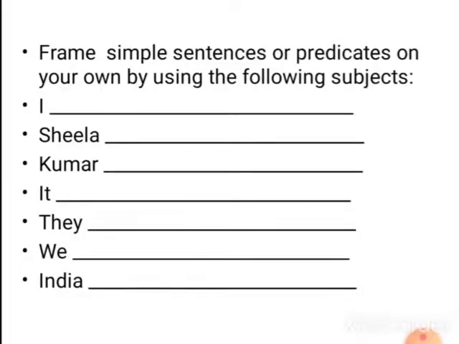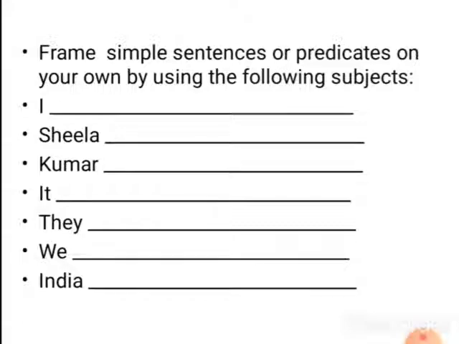Now this is one more simple exercise. What you are going to do is fill these blanks with a simple sentence, 1, 2 or 3 words. That is enough. For example, the first sentence starts with I and then a blank, right? So what you are going to fill is something like I am a boy or I am a girl, a simple sentence, that is enough. And see the second one, Sheila dash.